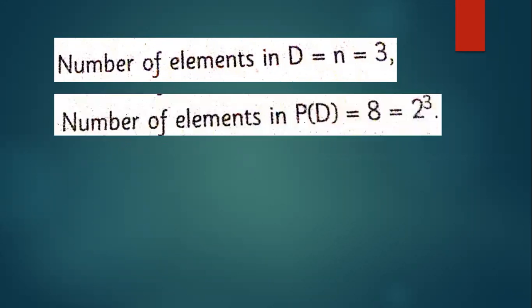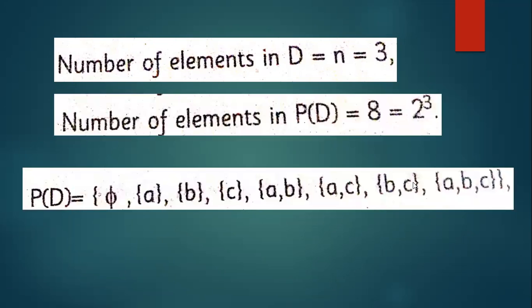Yes, 8. And there was D, A, B, C. First write A, B, and C, then AB, then BC, and finally AC. Sorry, AC. And at the end, all the elements ABC. You can count 1, 2, 3, 4, 5, 6, 7, 8. So the formula is 2 power n.